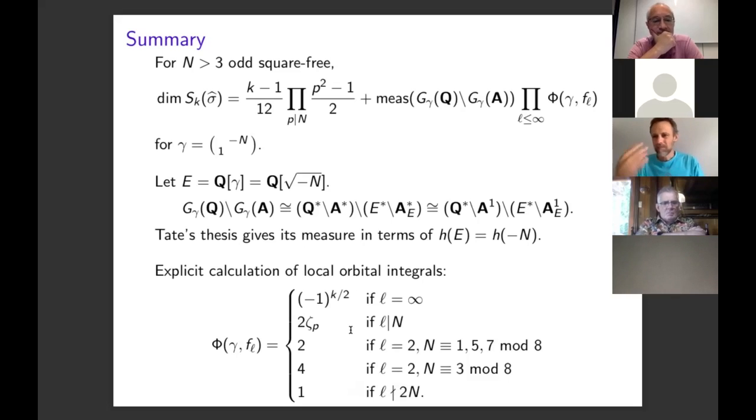But by far, the biggest technical input into this paper is computing these local orbital integrals at the primes dividing the level. In the case where the level is even, in one case, it's about 10 typewritten LaTeX pages, the calculation of the local orbital integral, even though the result is simple.